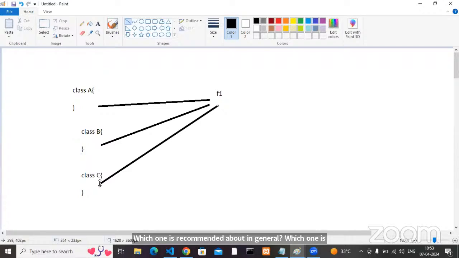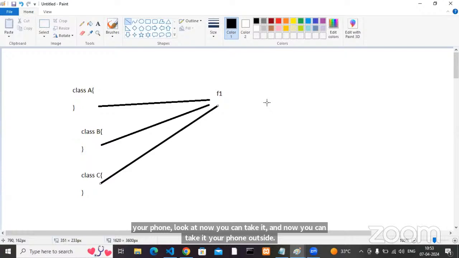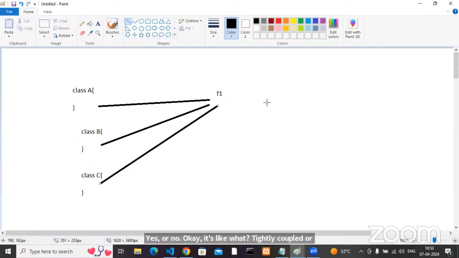Yes, you can write it inside. Now A requires F1, B also requires F1, C also requires F1. You would have to write it three times. Instead of writing three times, you can take F1 outside and give that F1 externally to those classes. Is it tightly coupled or loosely coupled? Loosely coupled.